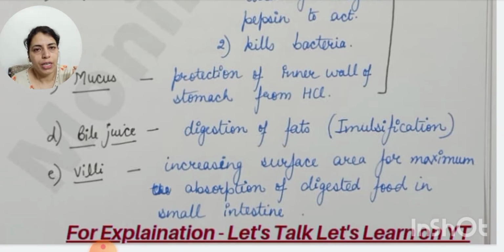Villi, we have already revised this question. Villi are the hair-like structures on the inner surface of the small intestine, but why are these structures provided in the small intestine? Because they increase surface area for maximum absorption of digested food. In the small intestine, the food is completely digested, and from there blood will take that digested food to all parts of the body. So to increase the surface area for maximum absorption of food, villi are present.